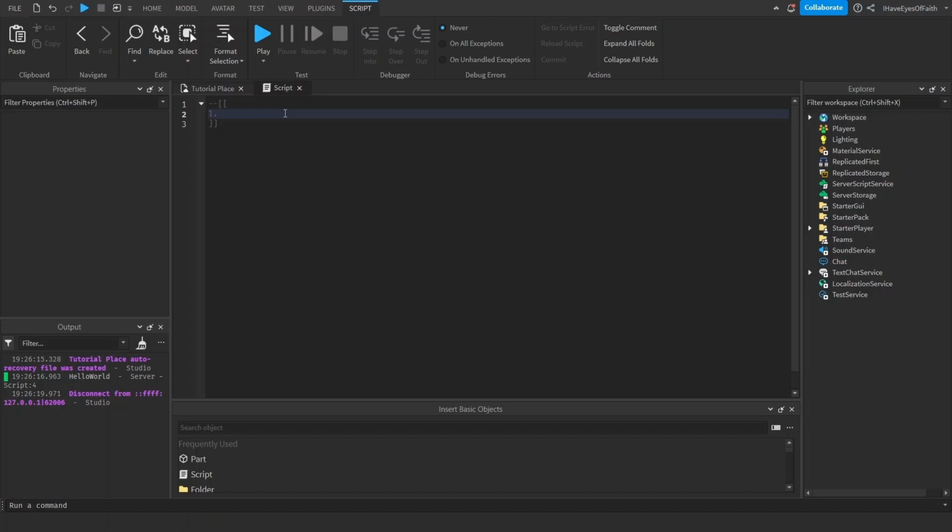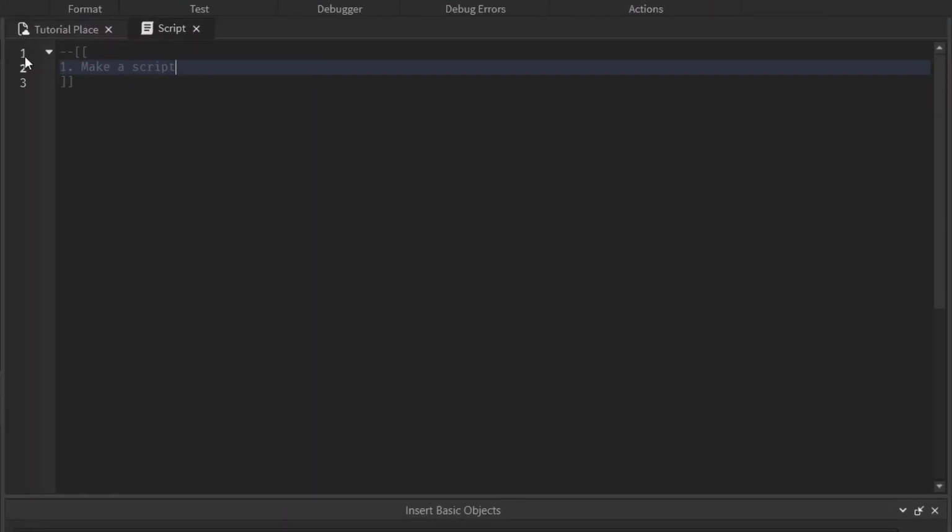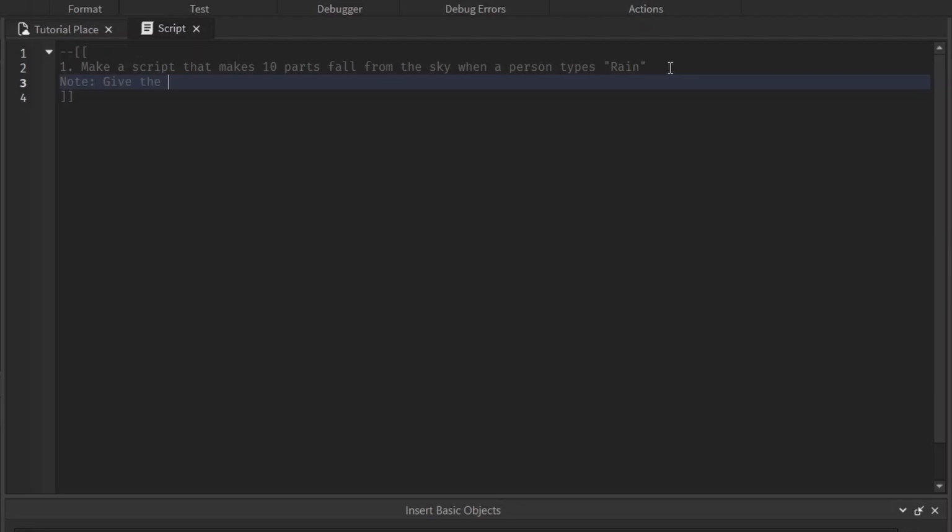Project number 6. What I want you to do here, first make a script that makes 10 parts fall from the sky when a person types rain. The note: give the parts a random position. I'd use CFrame for this, but you can do whatever you want. But give the parts a random position, except I want you to give the parts a height of 100, and then give them a random X position and a random Z position from -100 to 100. And you should be using CFrame for this. So go ahead and pause the video and try it on your own, and then I'll show you my version of it.